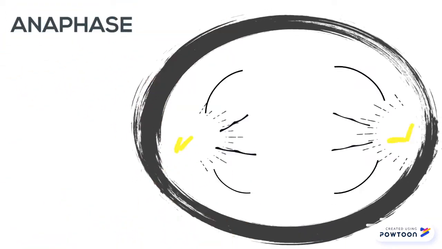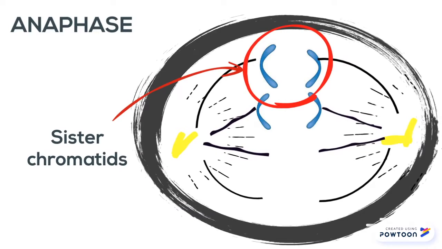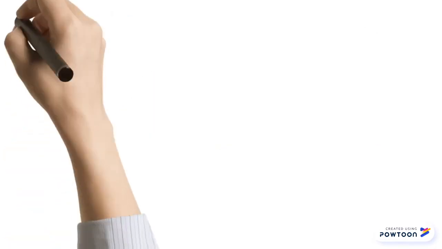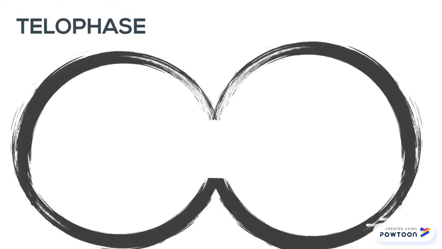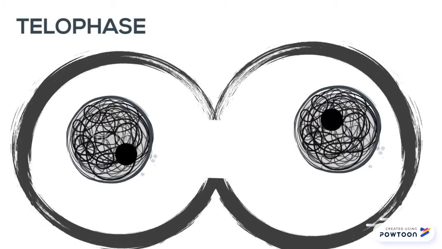During anaphase, the third phase of mitosis, the sister chromatids are pulled apart from their centromeres. In telophase, the final phase of mitosis, the chromosomes spread out into a tangle of chromatin. A nuclear membrane reforms around each cluster of chromosomes. The spindle fibers break apart.